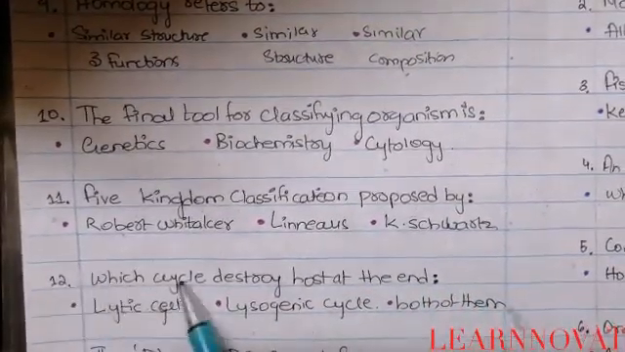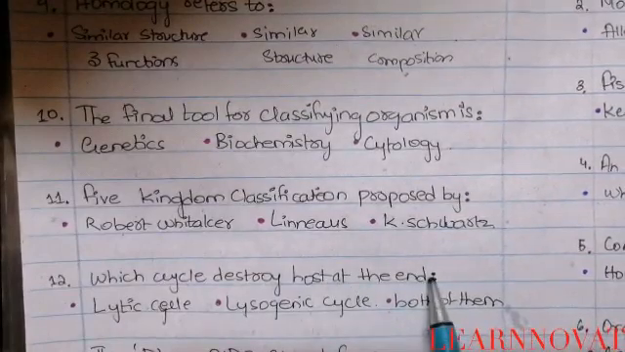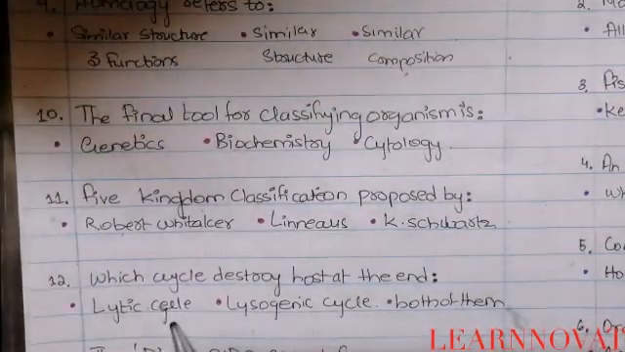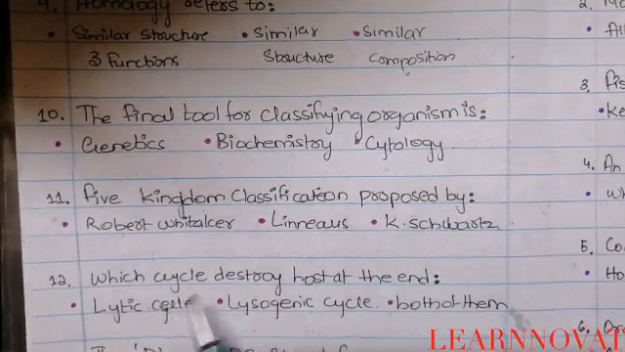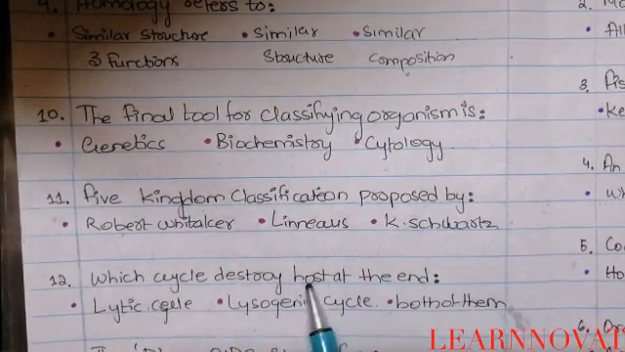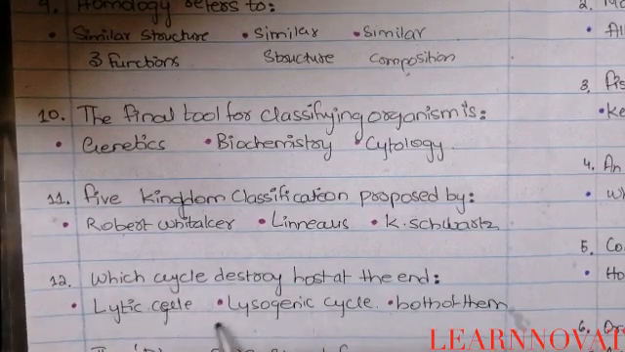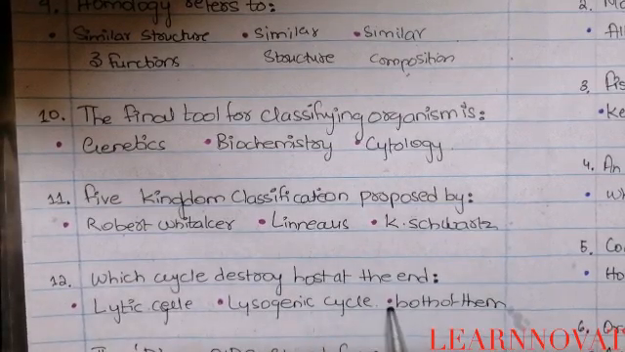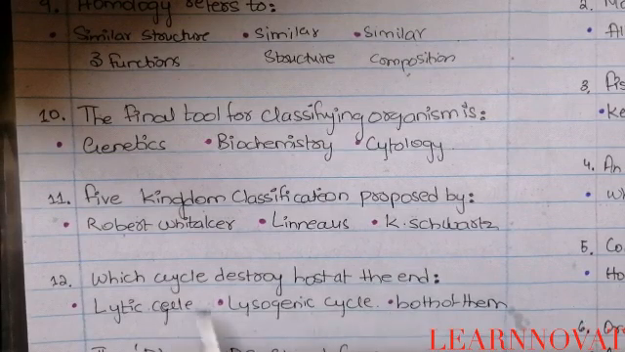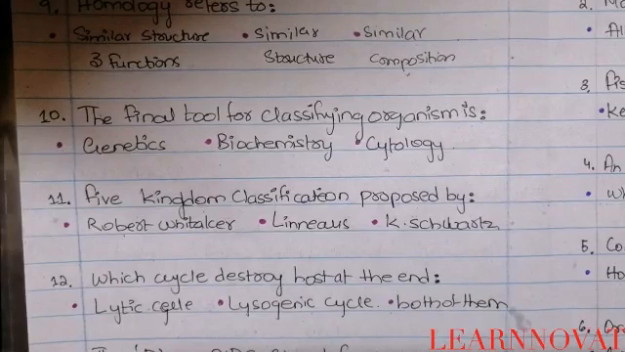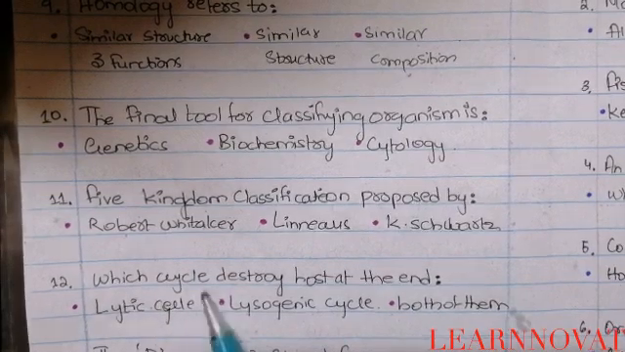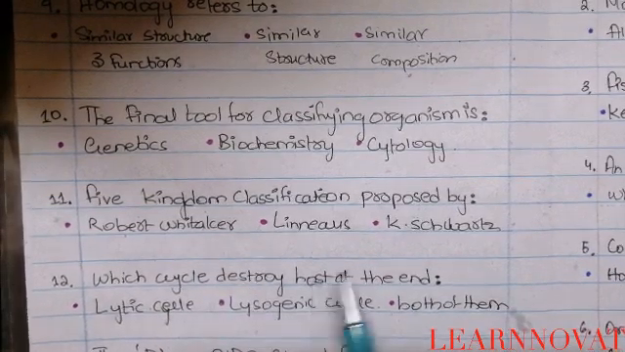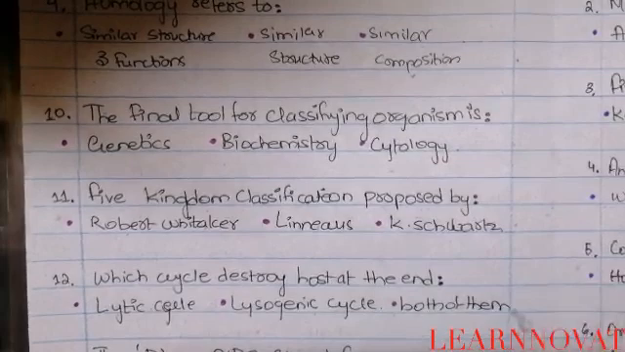Question number 12 says which cycle destroys the host at the end? Both the lytic and the lysogenic cycles are viral cycles, but they are asking which cycle destroys the host at the end. Option number A, lytic cycle, option number B, lysogenic cycle, and option number C, both of them. So if you have learned the cycles of the viruses, that are very important from the exam point of view and for the MCQ point of view, you will get to know that the lytic cycle is destroying the host at the end of the cycle.